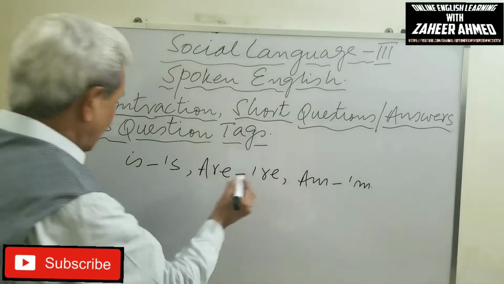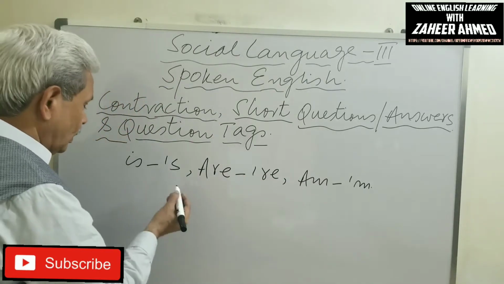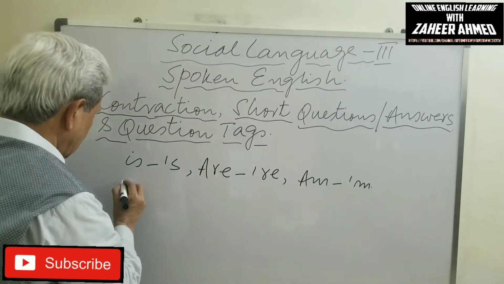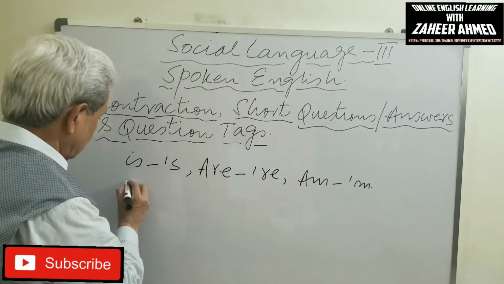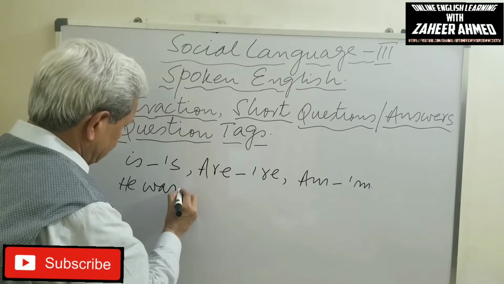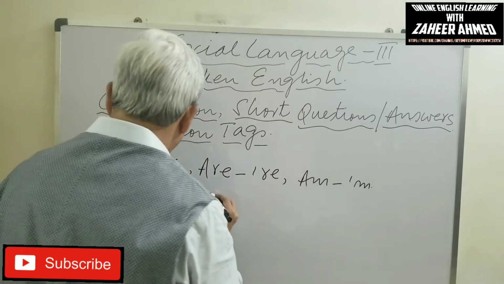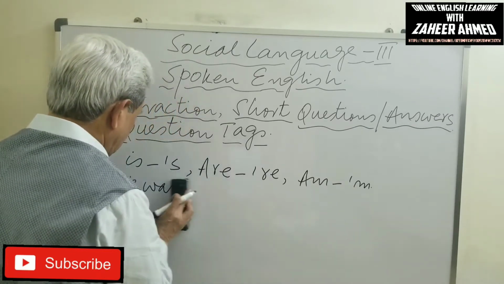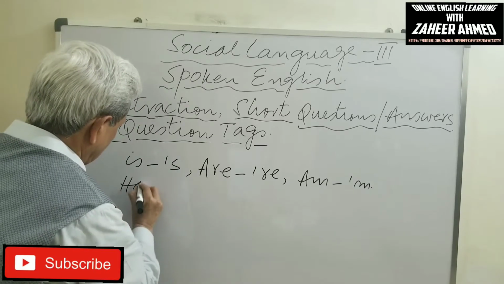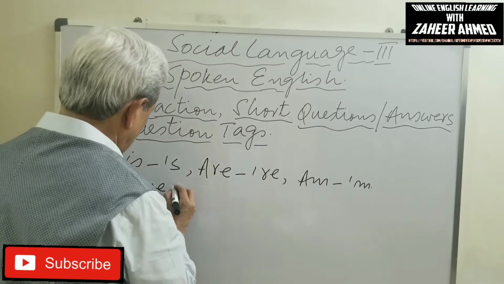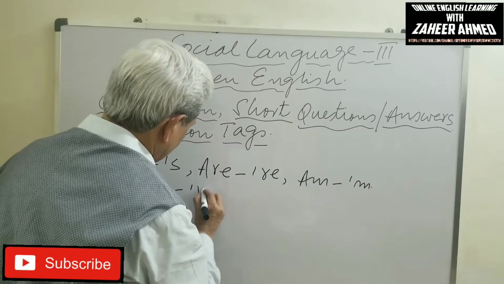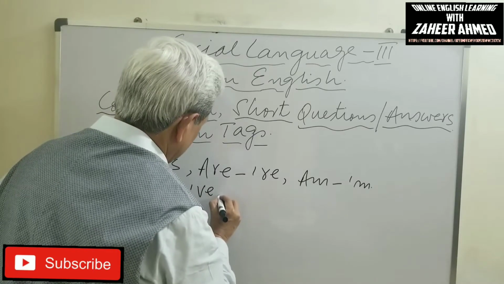So is, am, are. Similarly, was, were, and have becomes apostrophe ve.